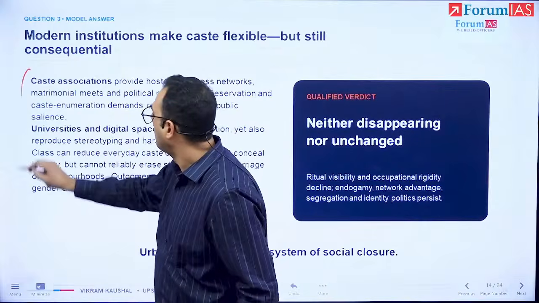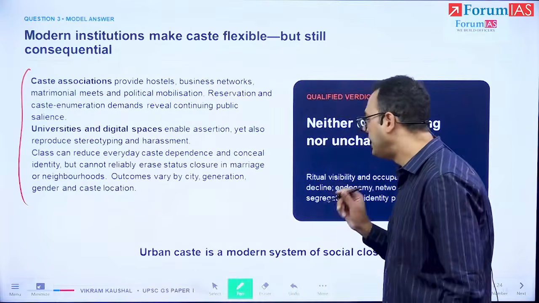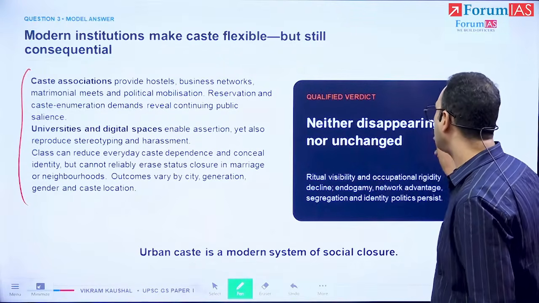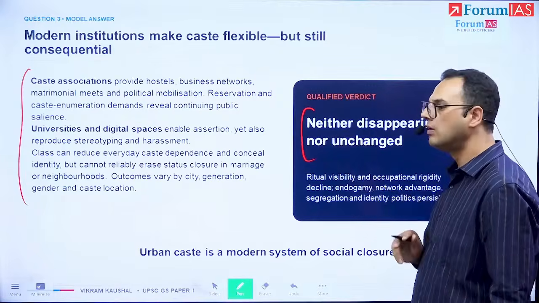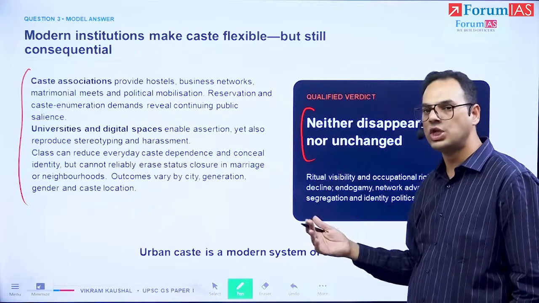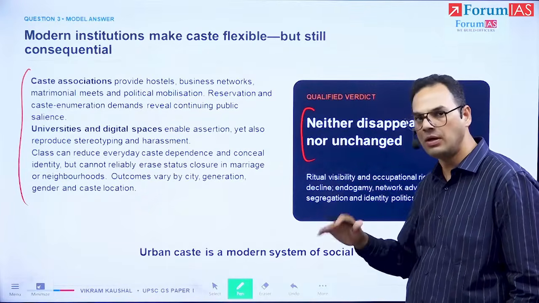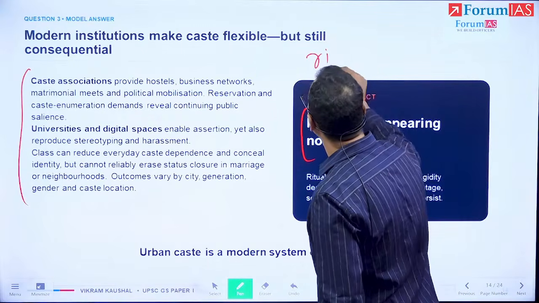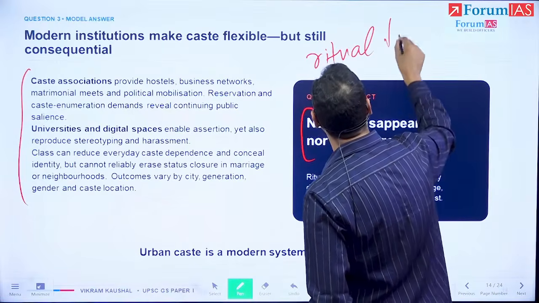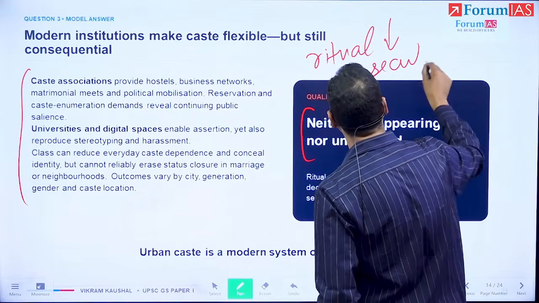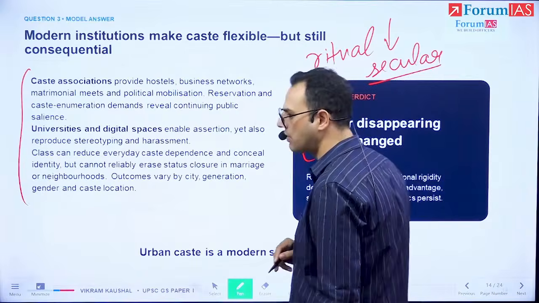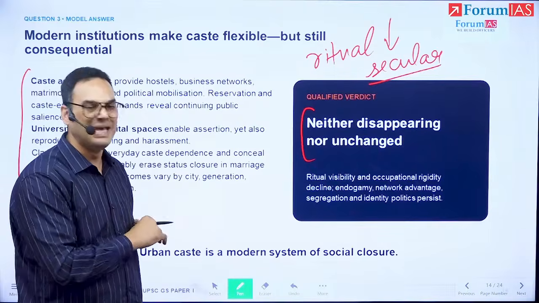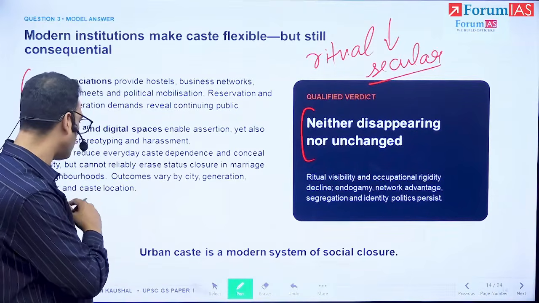And after we've done that, we come to pretty much the conclusion. The conclusion is that caste is neither disappearing, nor is it unchanging, meaning it is changing. It is not disappearing, but it is changing its character. So you can think that the ritual aspects of caste are becoming less important, and the secular aspects, especially those related to the economy and opportunities, continue to remain, right? Through tools that we talked about.